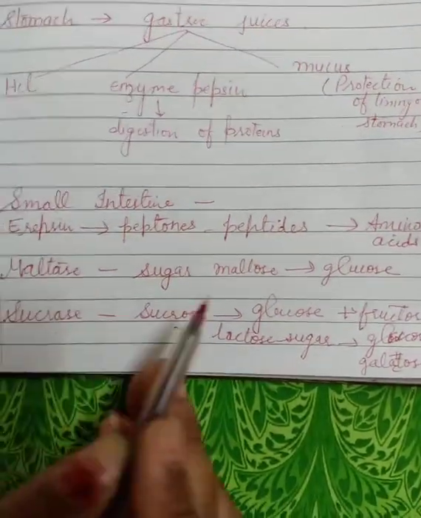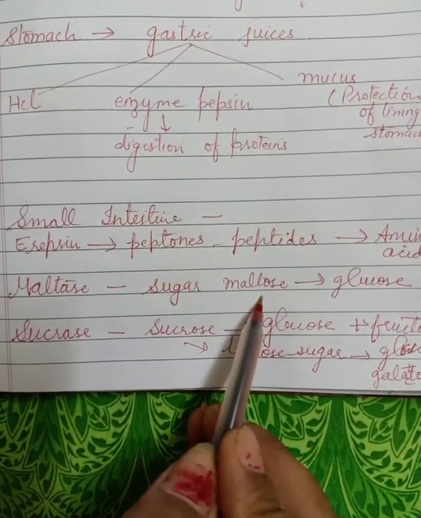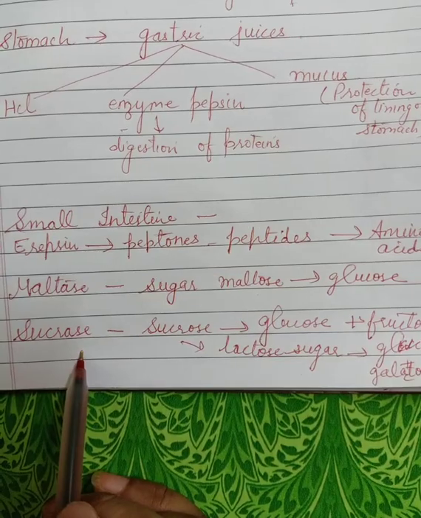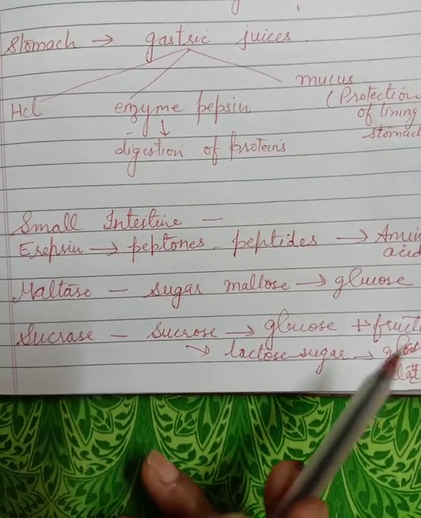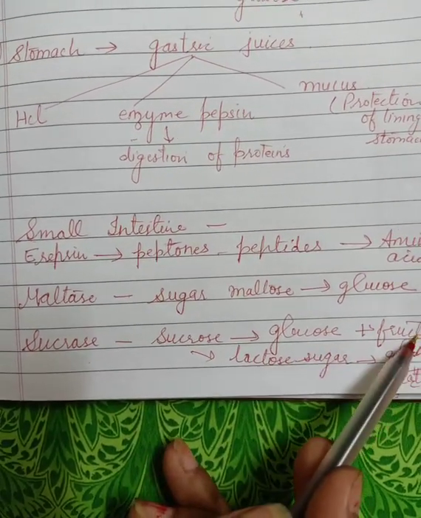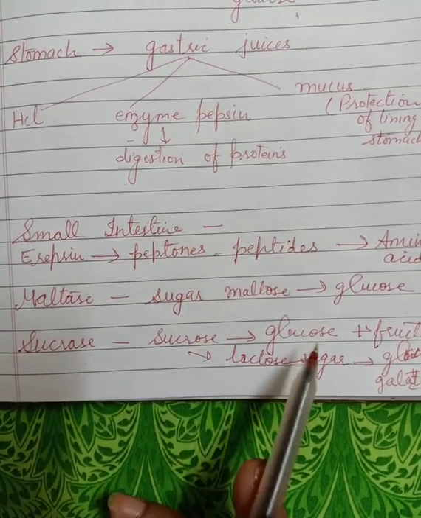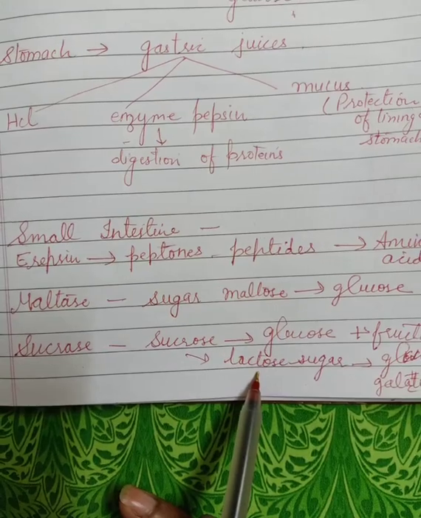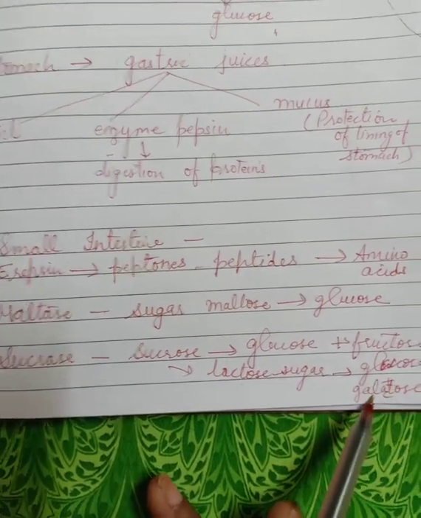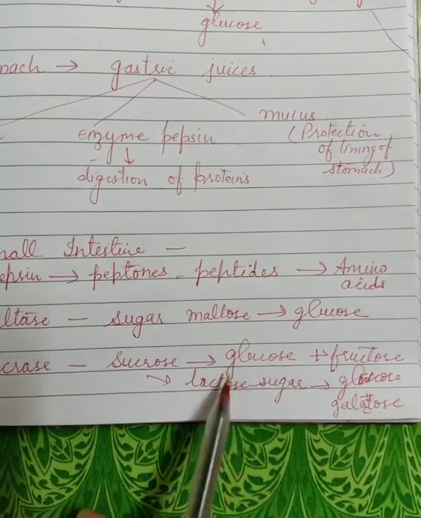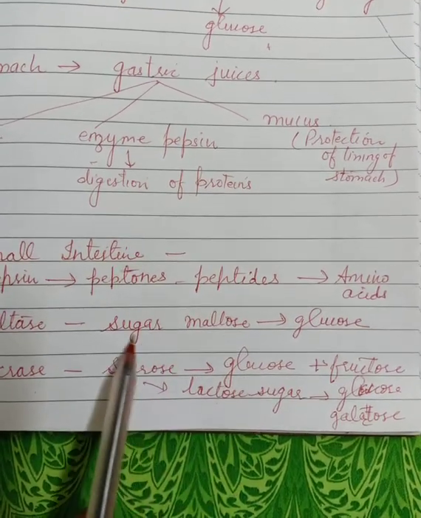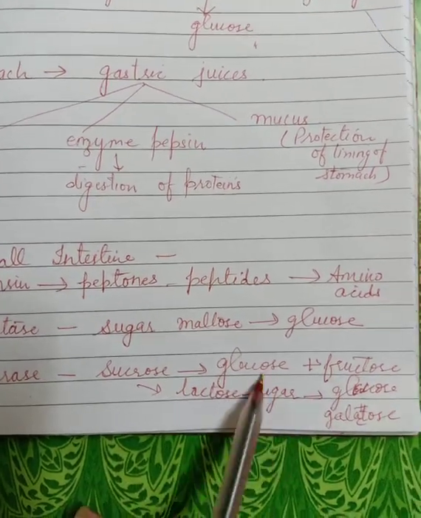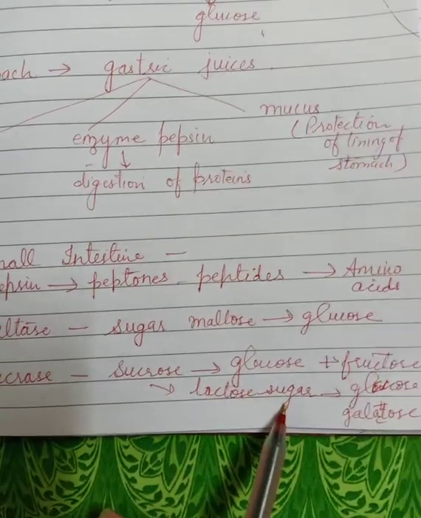Maltose sugar is present inside our body, and it converts into glucose. The sucrase enzyme is present inside our body, and it converts sucrose into glucose plus fructose. Sometimes lactose also converts into glucose plus galactose. Now, you can see I am using the words sugar, sucrose, protein, glucose, fructose, lactose.